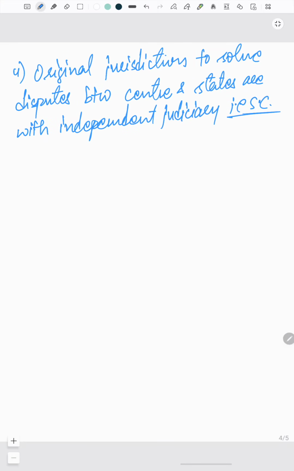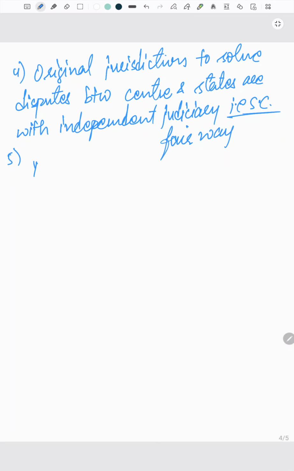So it is a feature of federalism, that an independent judiciary is taking care of these disputes in order to solve them in a fair way.